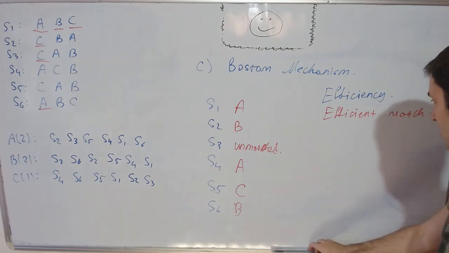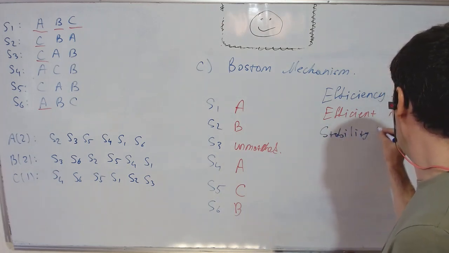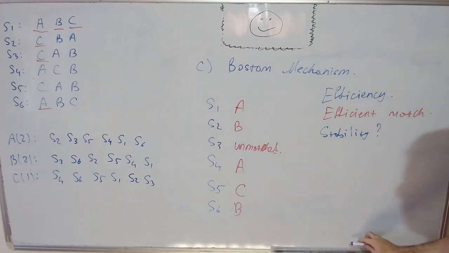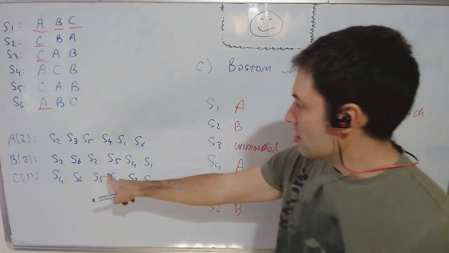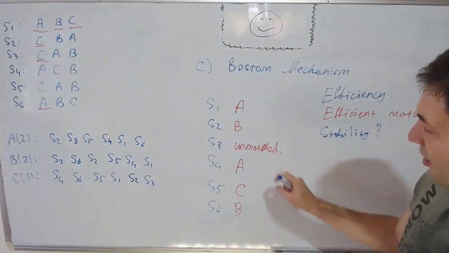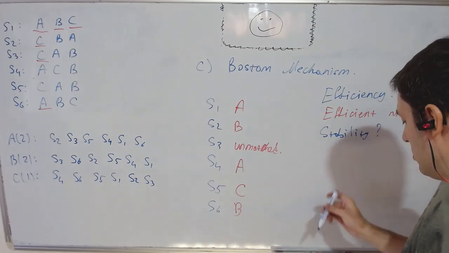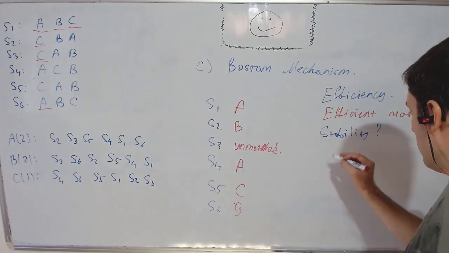Now, how about stability? That's usually harder to get. And let's see. Oh, it's actually very easy to spot. S3 is a pretty good student for schools A and B, and he's currently unmatched. So let's say no. Unstable, clearly.